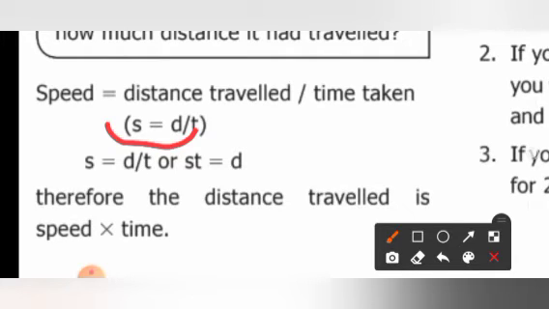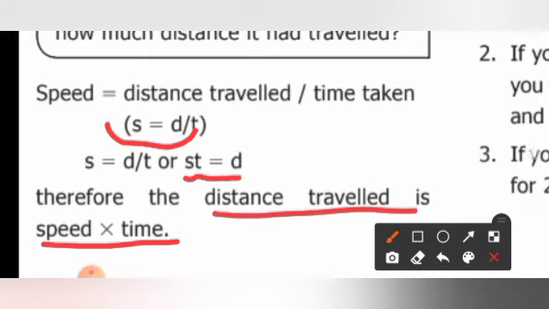So here time is in division, but when you shift it to the LHS, it will become multiplication. So S into T, that is speed into time, is equal to distance. Therefore, distance traveled is equal to speed into time. Distance traveled is equal to speed into time.